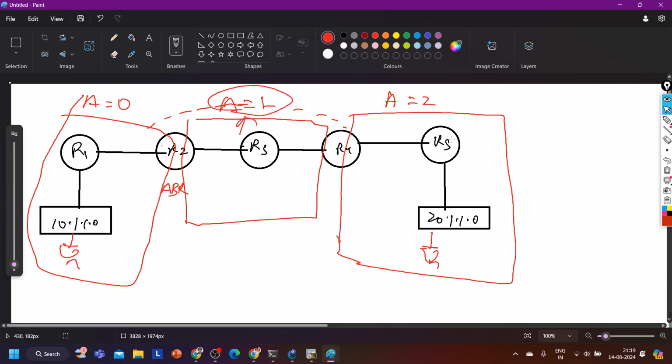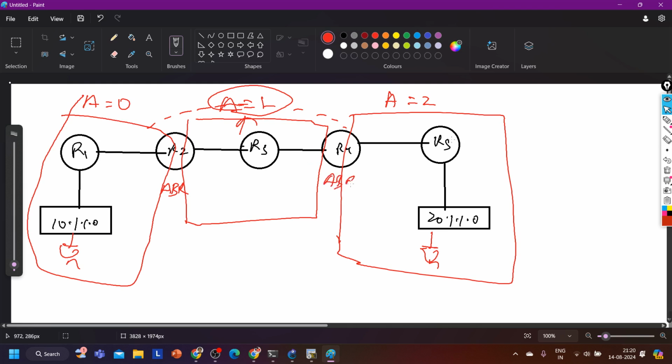So area 1 is my transit area for the virtual link. Over area 1 I can create a virtual link, and that virtual link is in area 0. So now physically router 4 is not connected with area 0, but logically router 4 is connected with area 0.